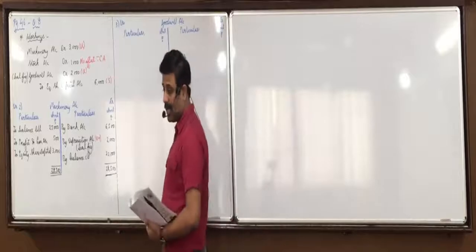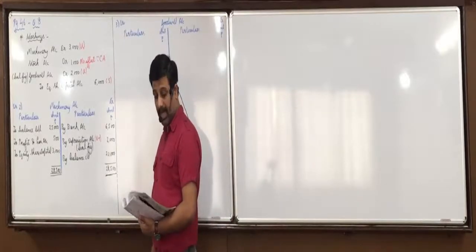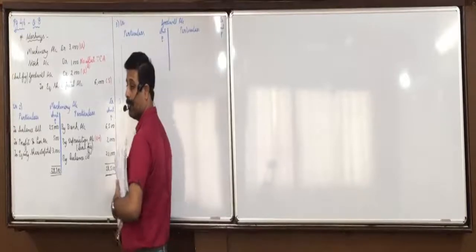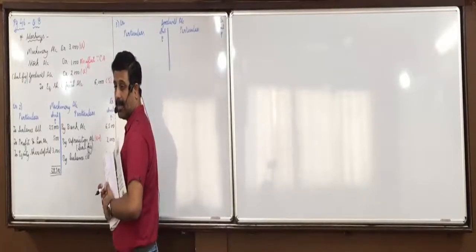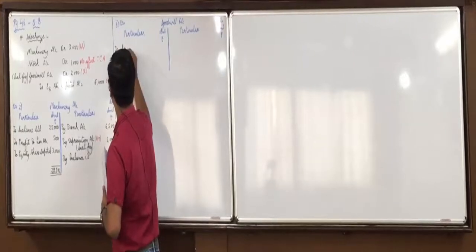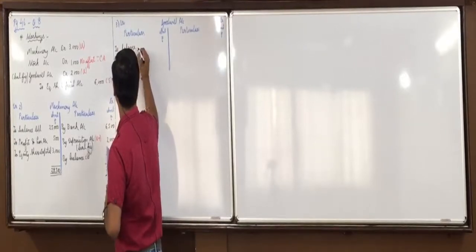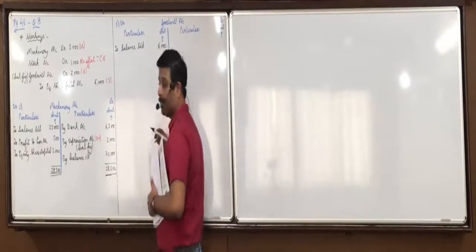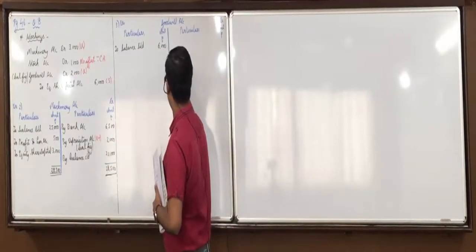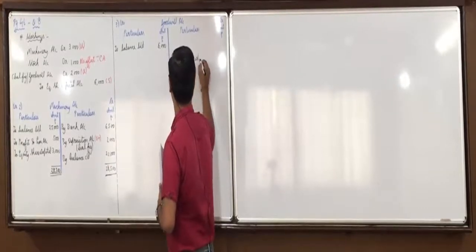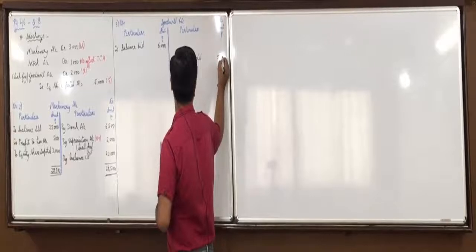Now how to make goodwill's ledger account? Understand it, everyone. Has everyone made the format? What is opening balance of goodwill? 6,000. Which side will it come? Debit side. Goodwill always has debit balance. To balance brought down 6,000. And where will closing balance of 5,000 come? Credit side. By balance carried down 5,000. Any doubt on this?